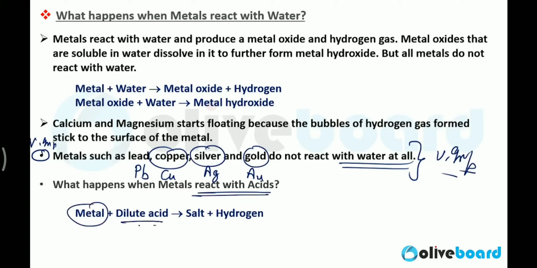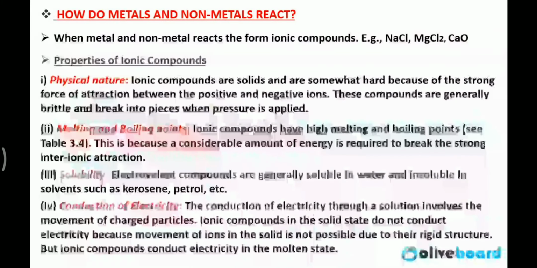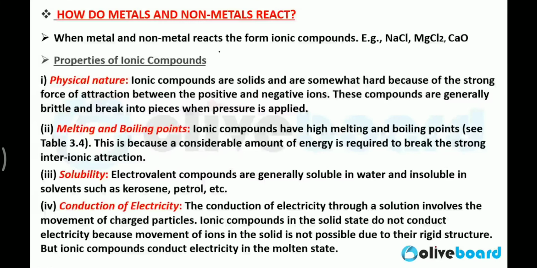When metal reacts with acid, you get salt plus hydrogen. What will you get? You will get salt plus hydrogen. This is also very important. Note it down. Clear?